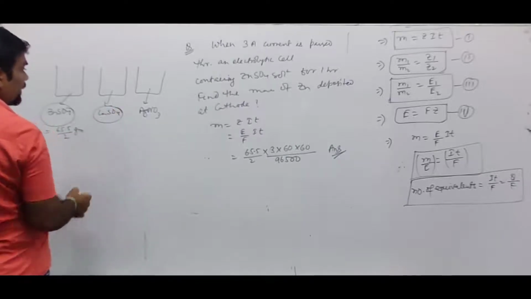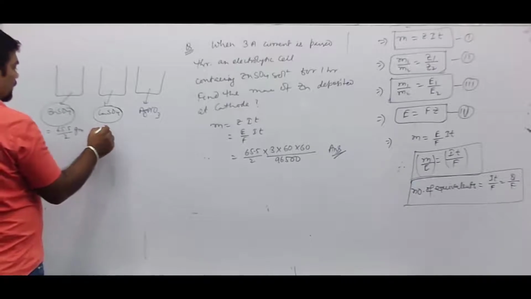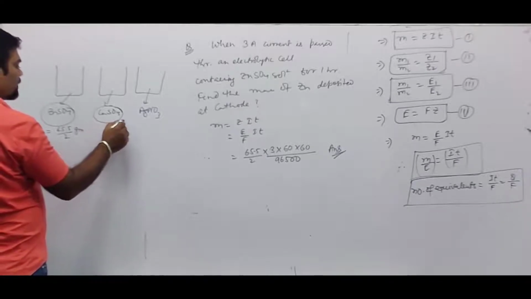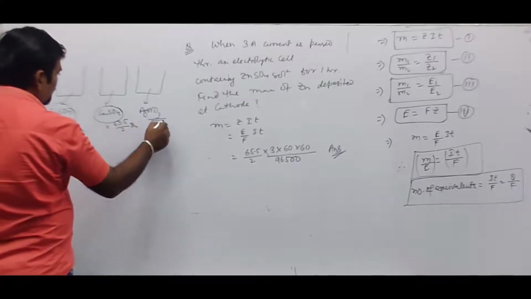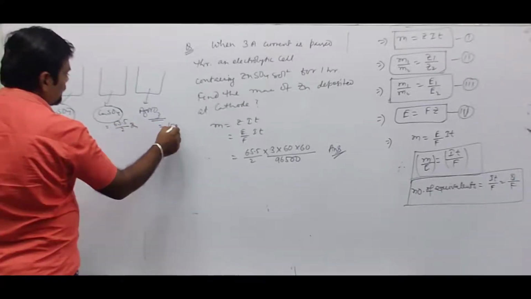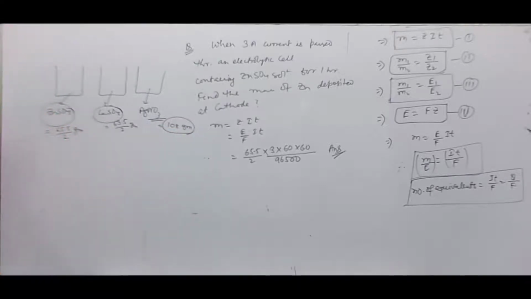In copper sulfate solution, copper is deposited at its electrode, and the amount is 63.5 by 2 gram. The amount of silver deposited is 108 gram, by passing the same quantity of electricity, which is 5 ampere current for 1 hour.